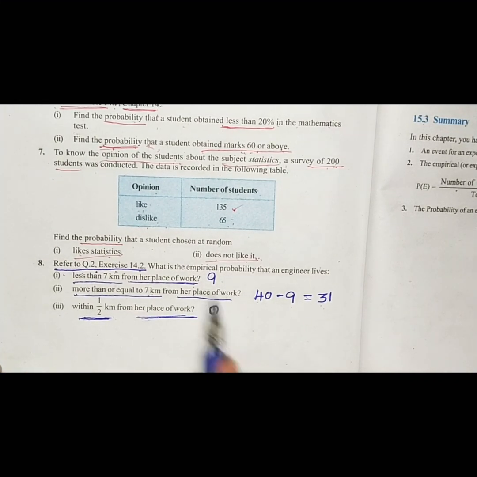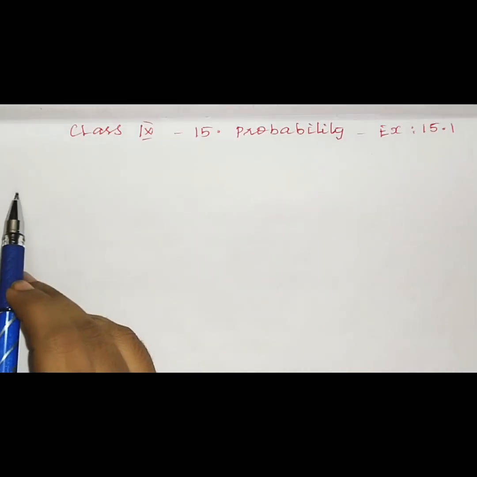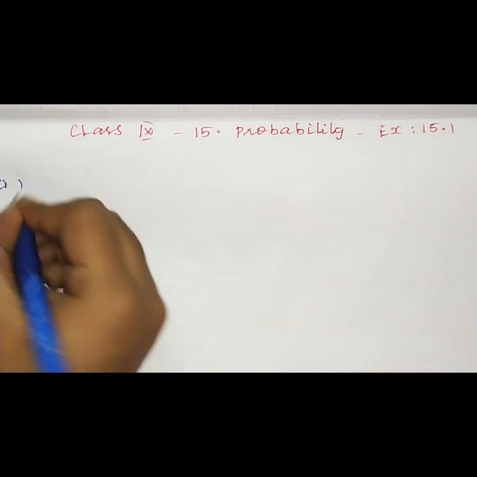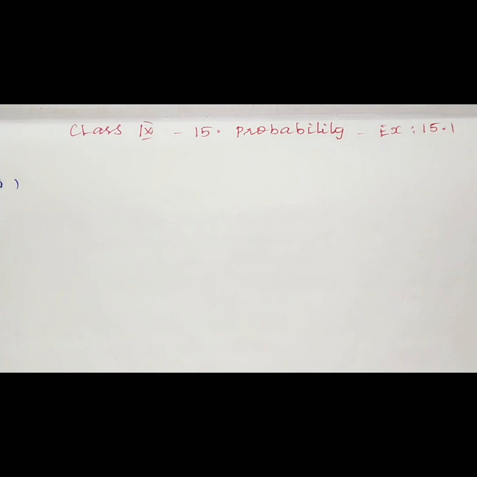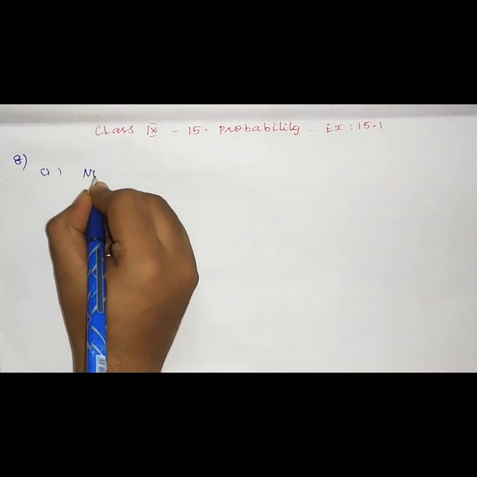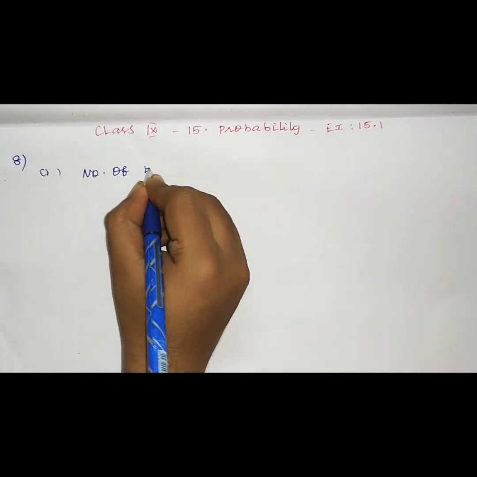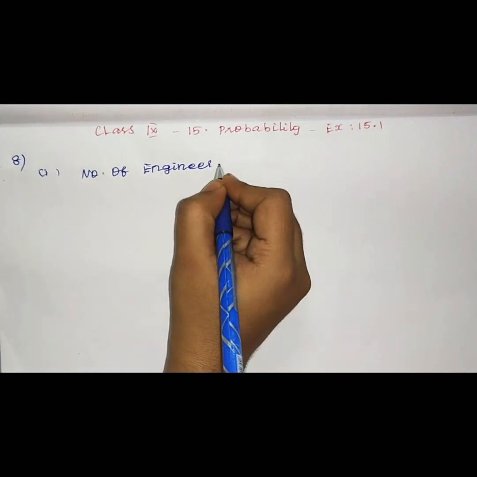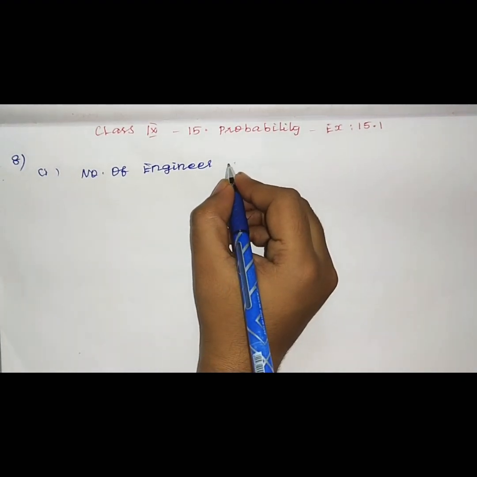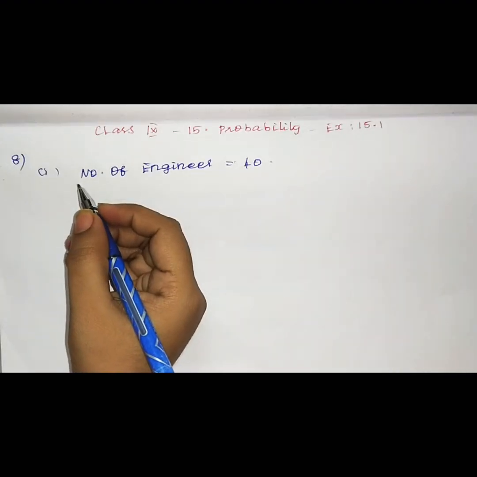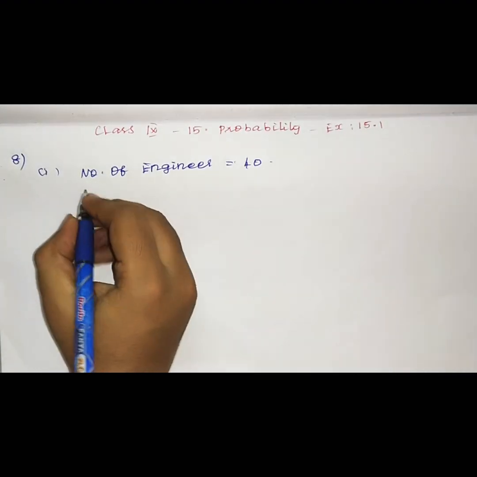Now we can write the answers for this. Question number 8, now we can write the answers. The first question: the number of engineers. So the total number of engineers is 40. The first question, less than 7 kilometers from her place of work.